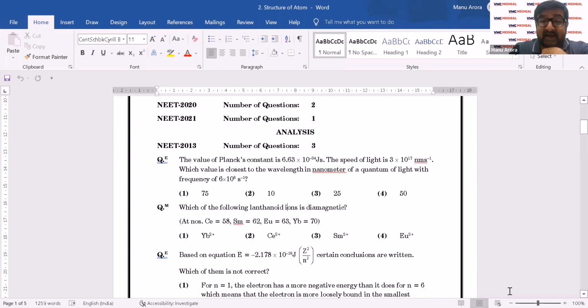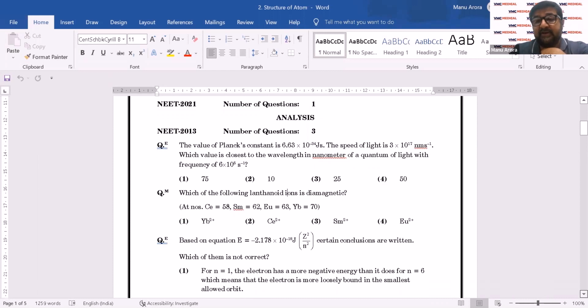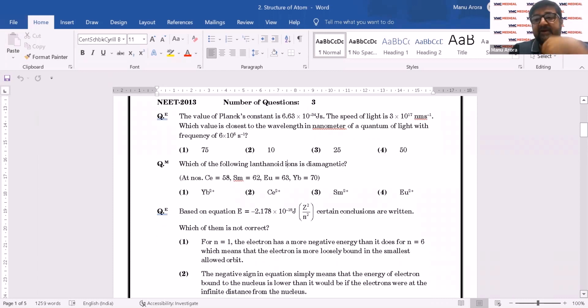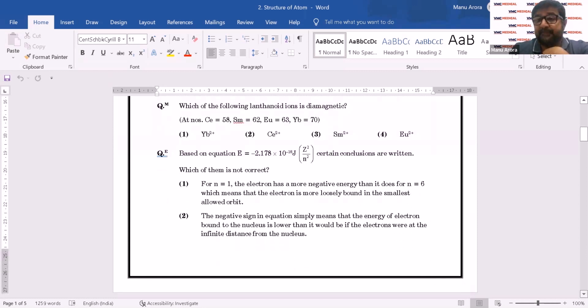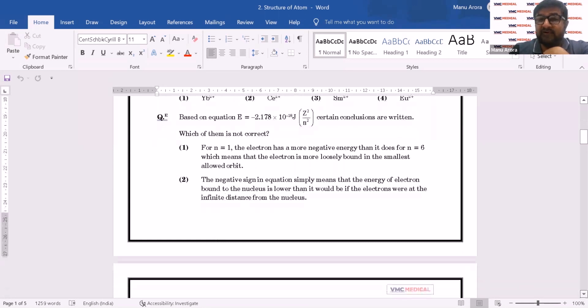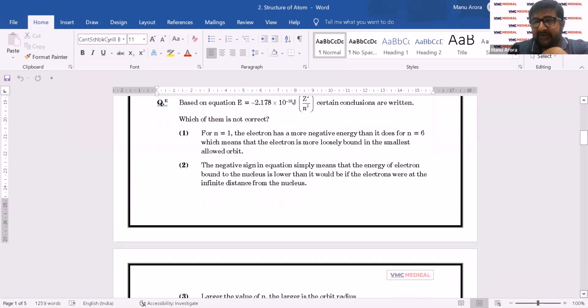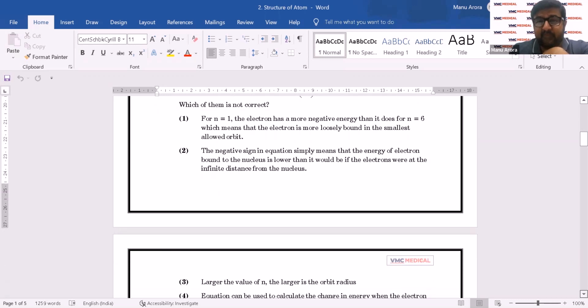Which of these lanthanide ions is diamagnetic? This could be classified under the f block as well, but electronic configurations fall under atomic structure. So diamagnetic and paramagnetic should be very clearly based on electronic configurations for f block elements. I'm sure you must have learned that. Out of the 3 questions, 1 question has been on simple Bohr's theory, based on energy and some conclusions which you can derive out of energy. So far what I've seen is some Planck's theory, some electronic configurations and Bohr's theory.